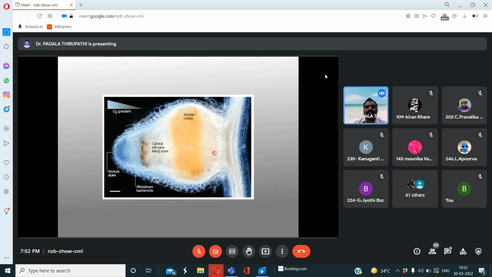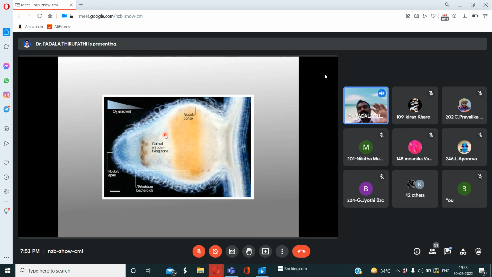And this is the nodule apex zone. And this is the O2 gradient zone. This is the O2 gradient. But inside it is less.